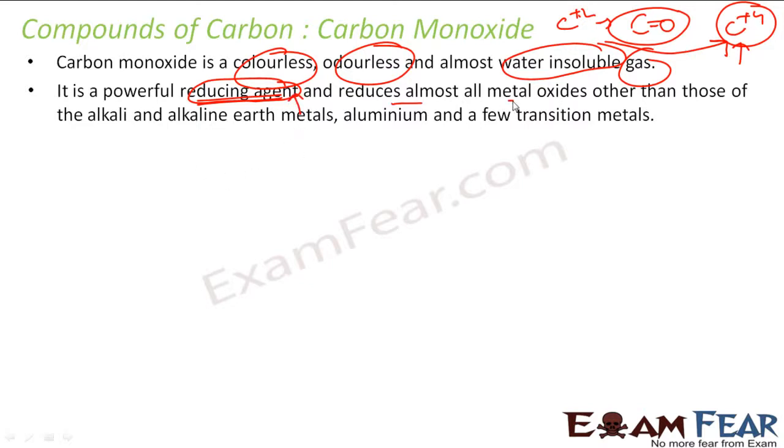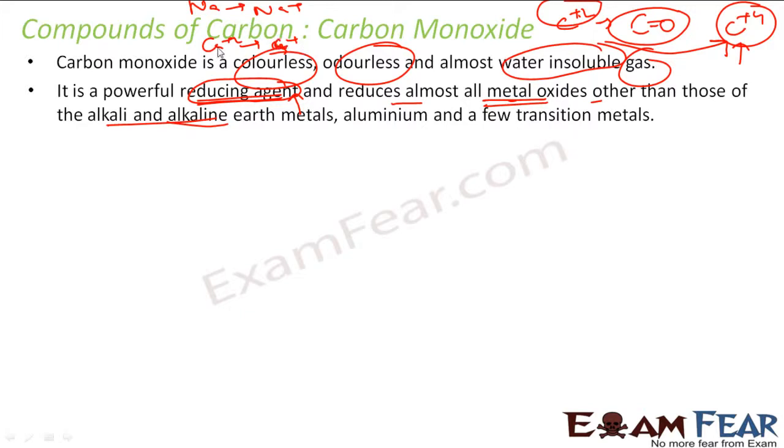So it reduces almost all the metal oxides other than those of alkali and alkaline earth metals, because they are more powerful reducing agents actually. It's like a comparison of sodium and carbon. Sodium has more tendency to become Na+ than carbon +2 has to become carbon +4.